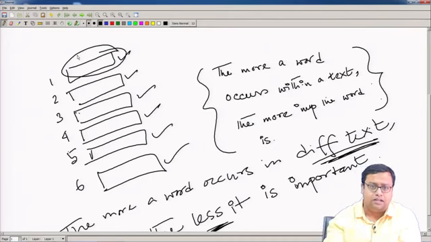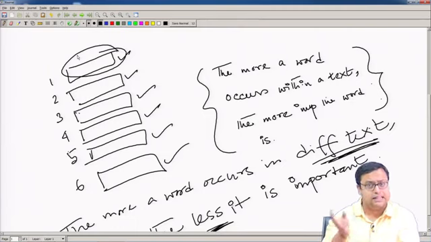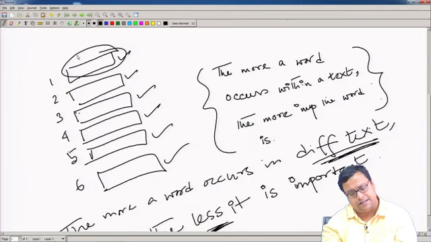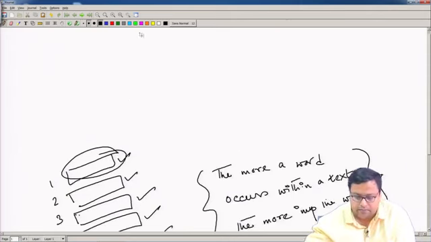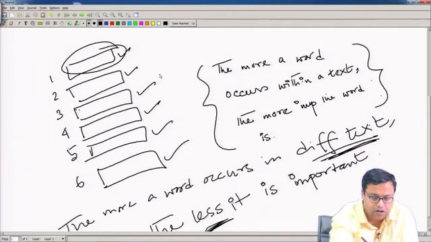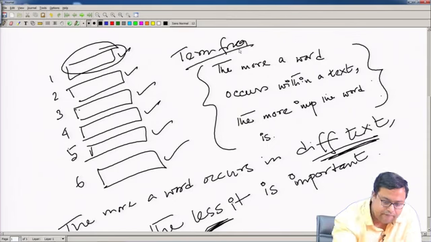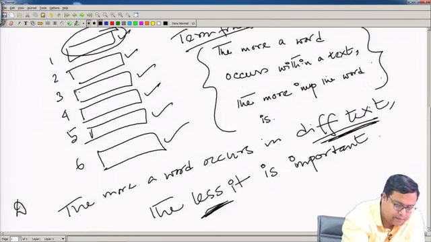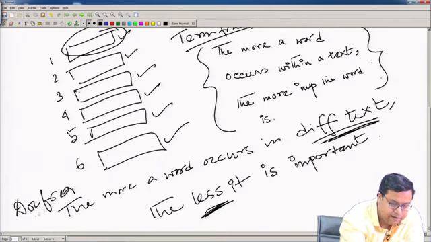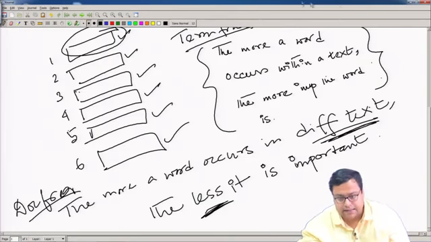Inverse document frequency means the more it occurs in all various kinds of documents, the less important it is. That is why it is inverse to document frequency. So, this is called term frequency, and this one is called document frequency. So, that is also something that we are trying to discuss.